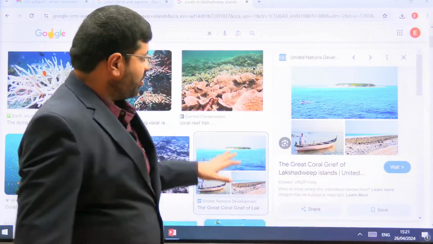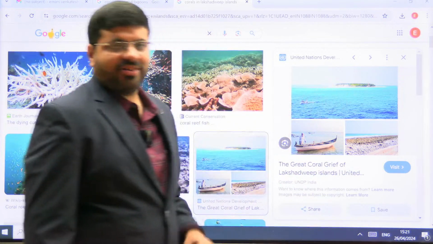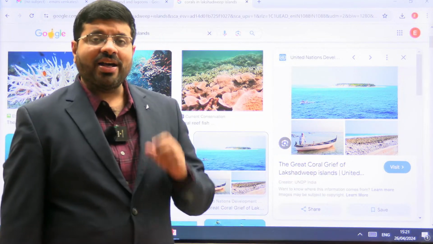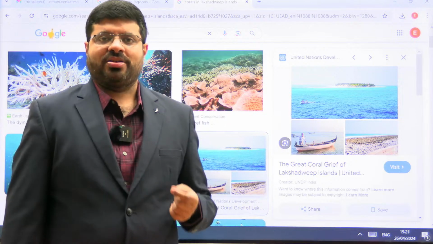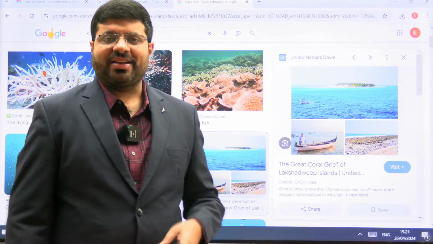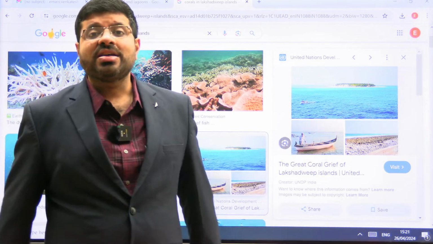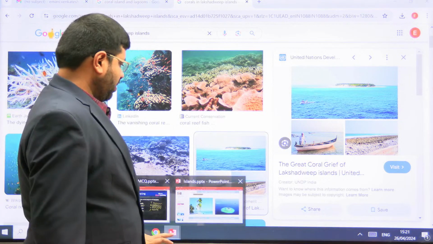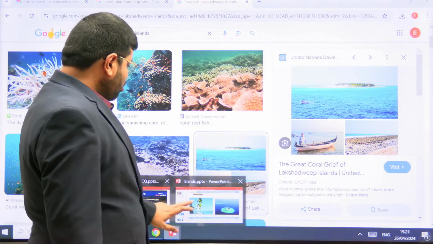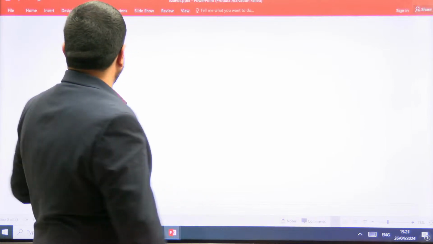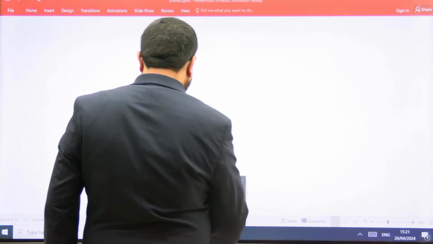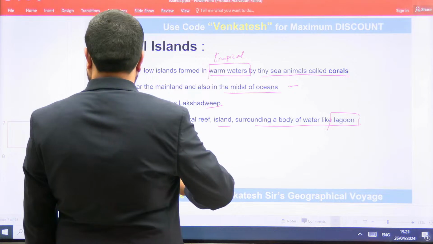As you are entering from an ocean as well, look at the size of the land. Very, very tiny, no? Why are these tiny? Because of their formation. Had it been a continental island, they would have been very, very big, like Sri Lanka, right? So yes, you can also find islands in the regions of some other things.